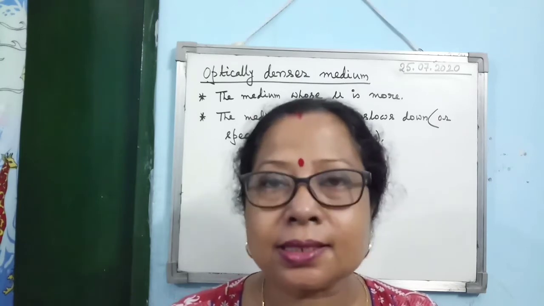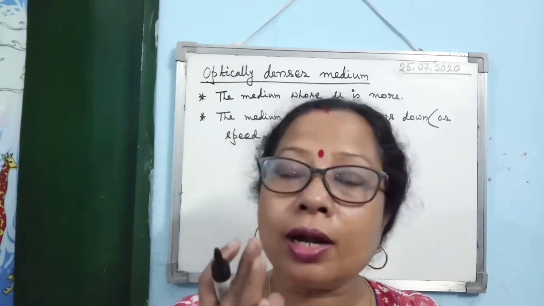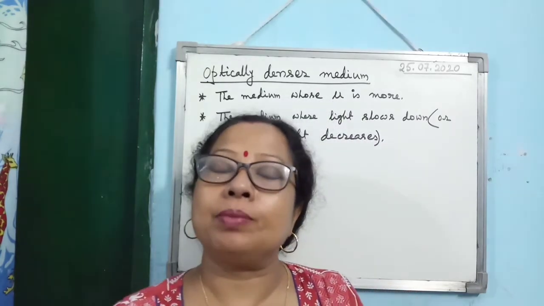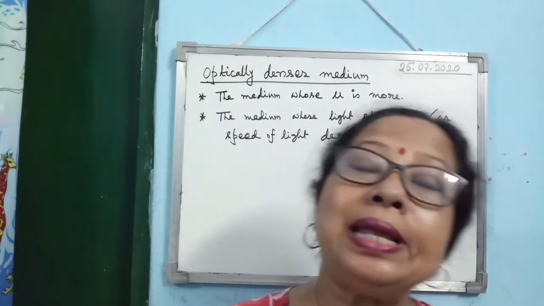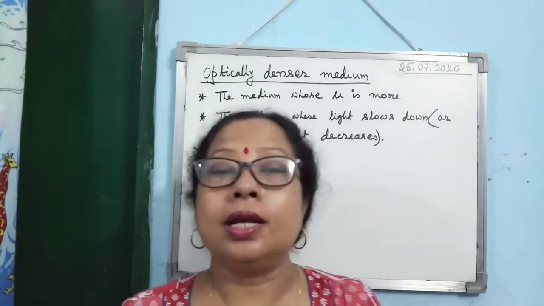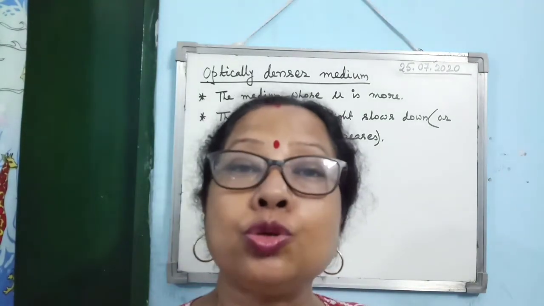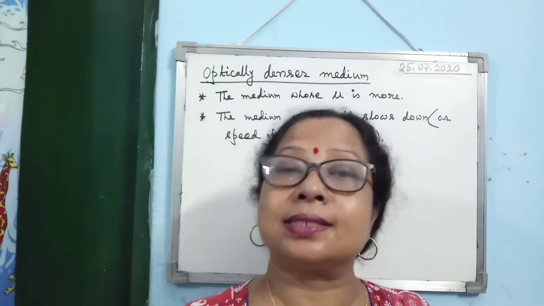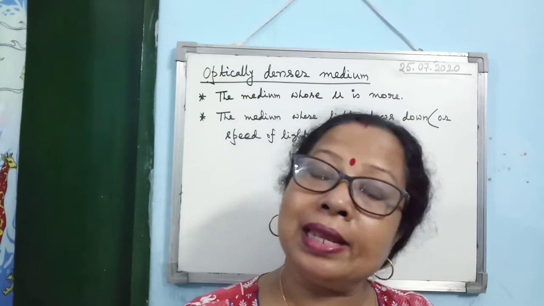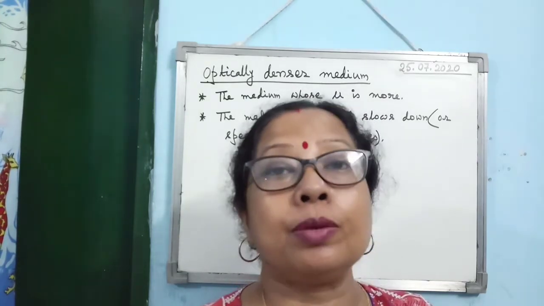The medium is denser. But when it is the question of light, the density of the medium we define in a completely different way. It is a new concept, so try to understand it. Optically denser medium is one that appears denser to light. But it may happen that its physical density may not be very high.